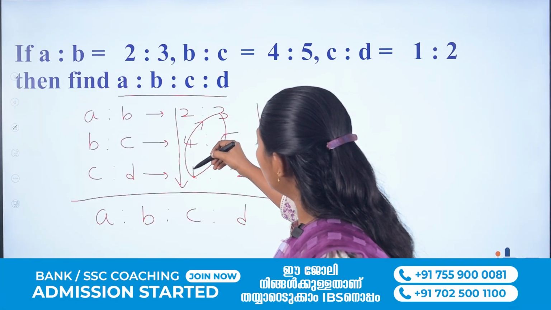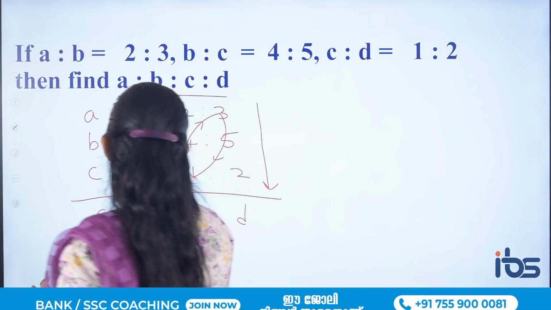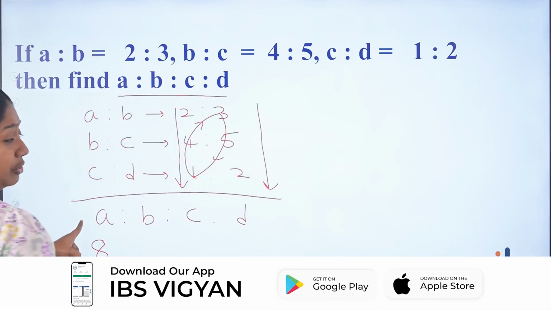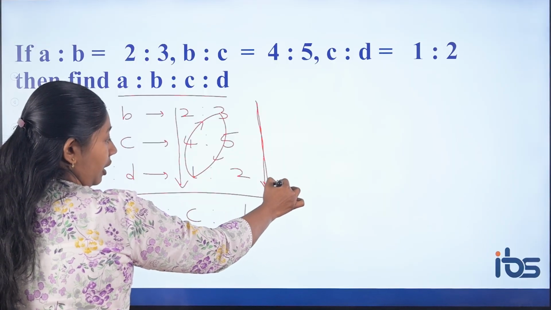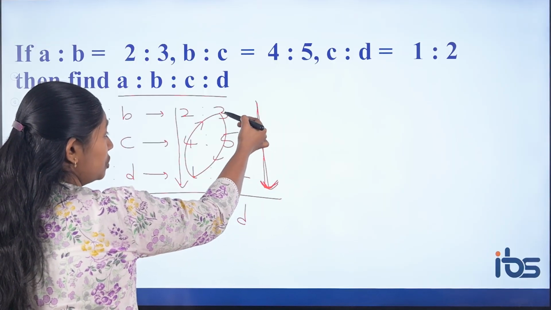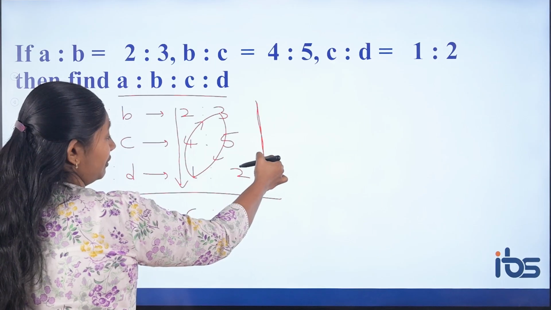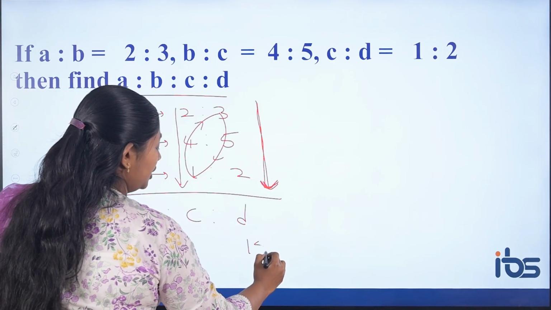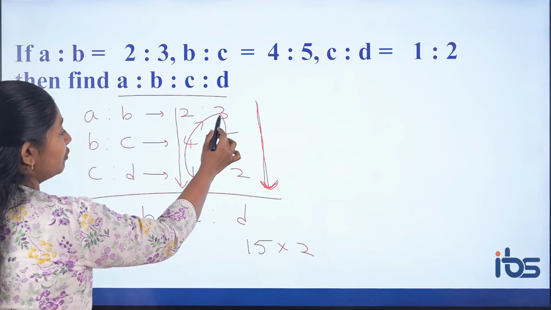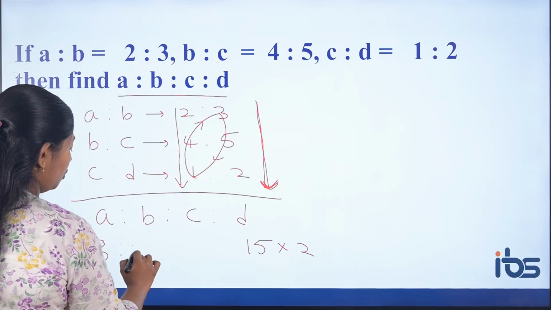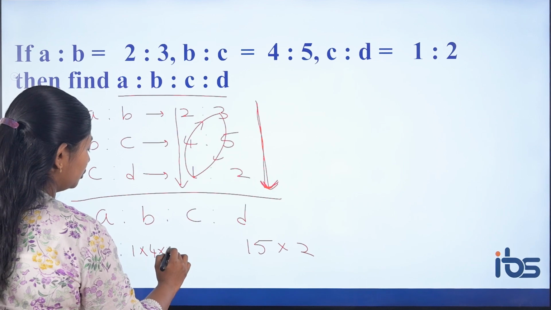2 into 4 into 1, 8. That you have to represent it here. If you multiply this vertical column, what should you do? 5 into 3, 15, 15 into 2, 30. So next B is nothing but 1 into 4 into 3.